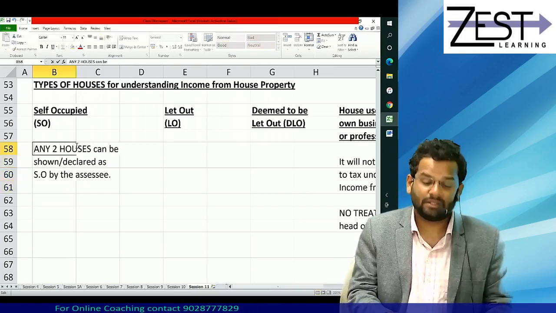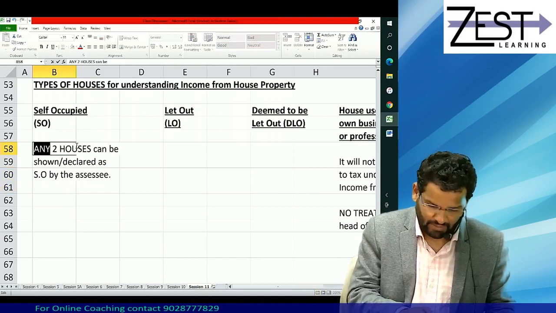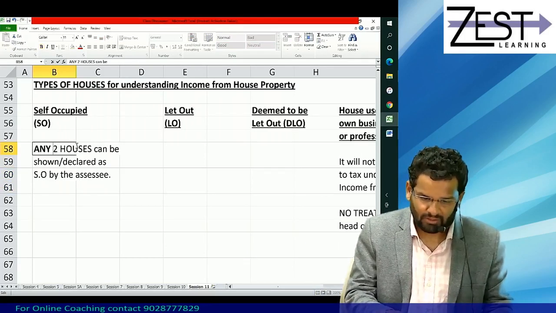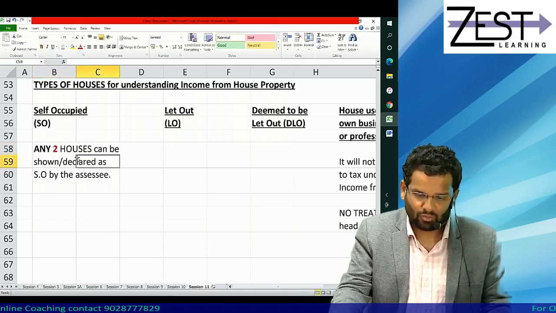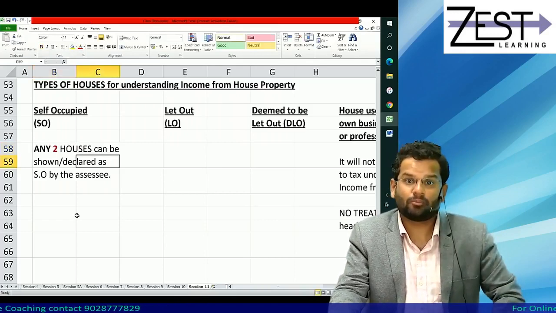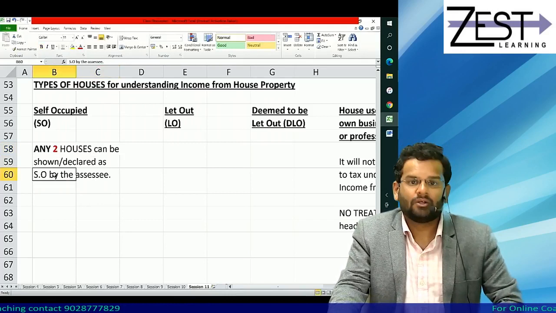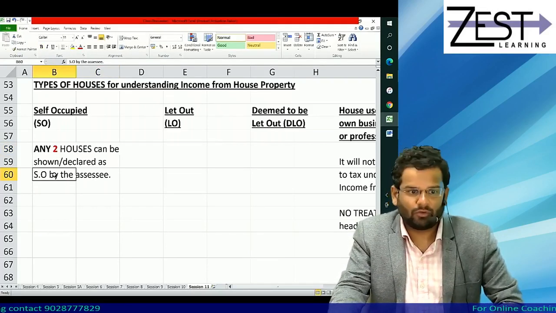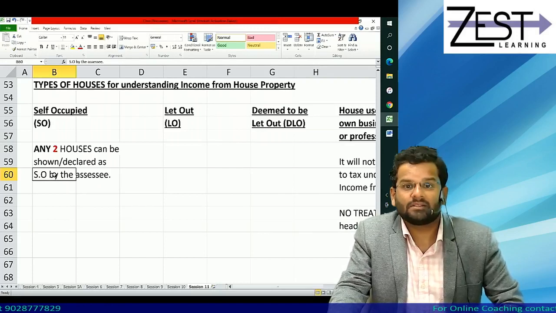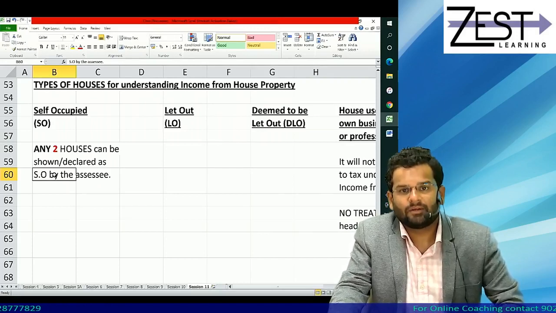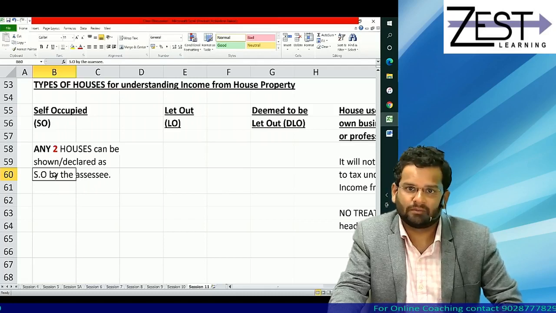Any means it is his choice. Any. And how many? Two. Very important. Houses can be declared as self-occupied by assessee. So it will be whose choice? It will be choice of the assessee. So if assessee is having 4 houses, he will select which two can be shown as self-occupied.